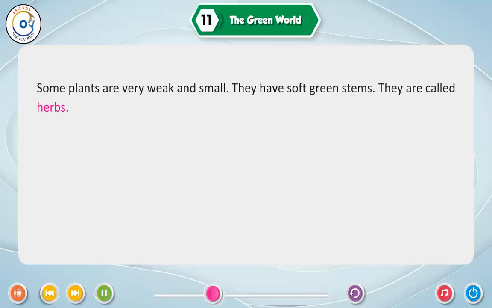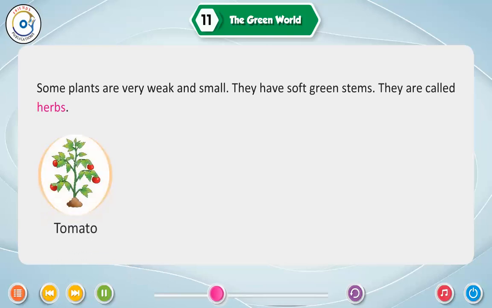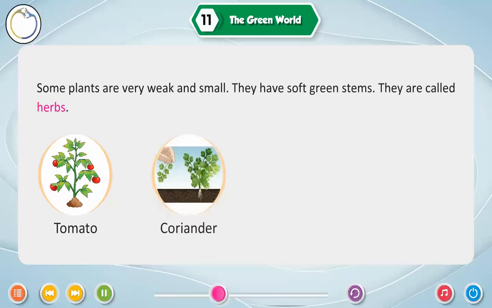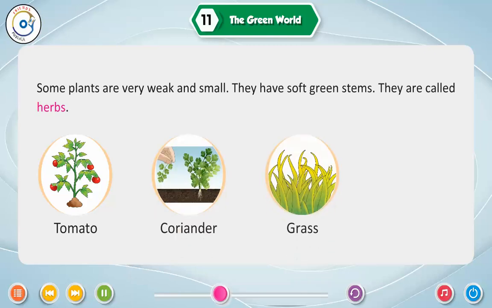Some plants are very weak and small. They have soft green stems. They are called herbs. Tomato, coriander, grass, mint.